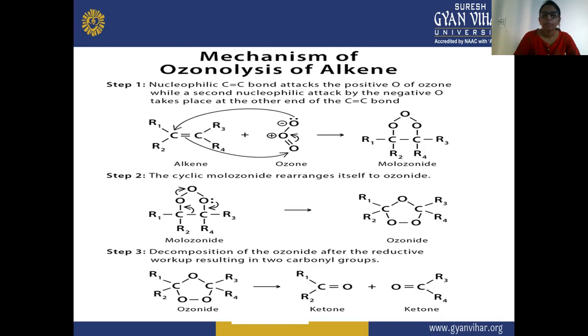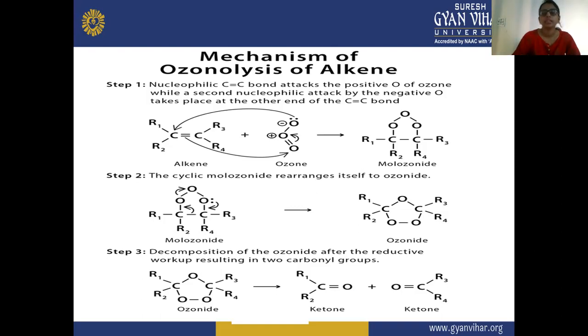So here there is a formation of ketone if the alkene contains an alkyl group on both carbon atoms. If both carbons of the alkene contain a hydrogen atom, then there is a formation of aldehyde.